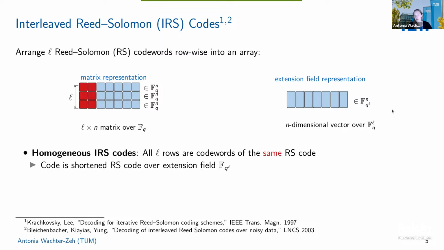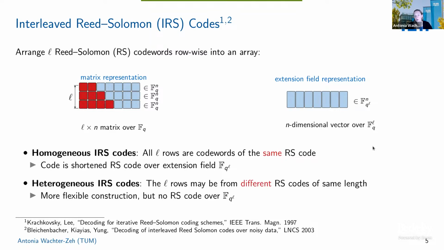Now you can make some distinctions. First of all, all rows can be from the same Reed-Solomon code. Then you can also see the extension field representation as a shortened RS code over the extension field. Or if they come from different Reed-Solomon codes, which might have different dimensions, you're more flexible, but it's not a Reed-Solomon code over the extension field.